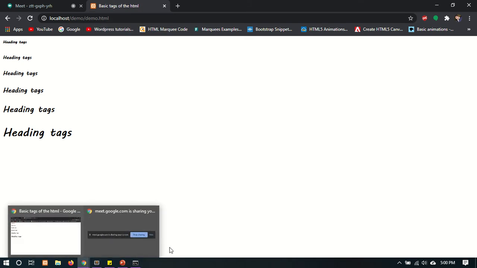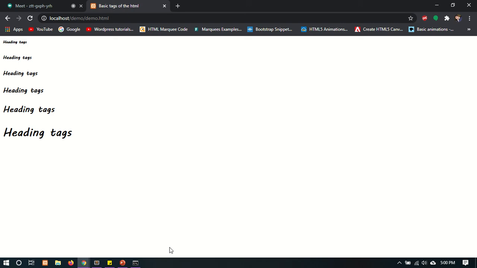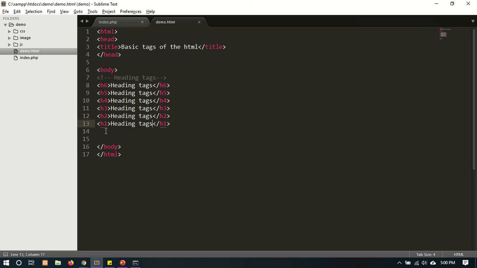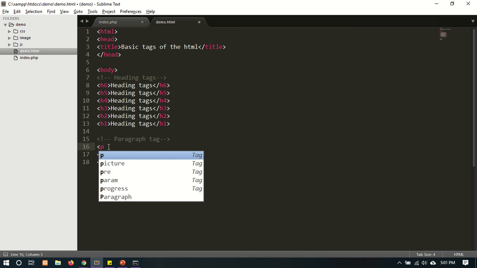The next tag is the paragraph tag. Suppose you have to write something in a paragraph, so you can use the paragraph tag. अगर आपको कुछ पैराग्राफ्स लिखने हैं तो आप पैराग्राफ टैग यूज कर सकते हो। What is the paragraph tag? The paragraph tag is the p tag.